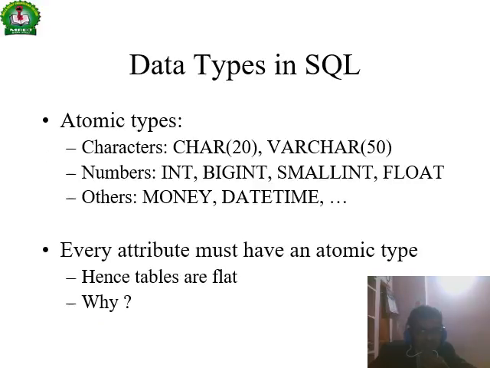Atomic means single. Character 20 and varchar2 are character types of data types. The definition of the data is called the data types. Character will accept only characters, and varchar2 will accept alphanumeric characters. Numbers include integer, small integer, float, big integer and others. Money and date are other data types. Every attribute must be atomic type.